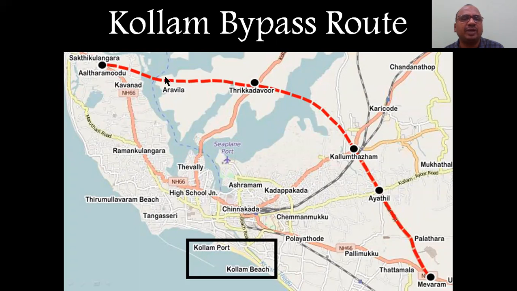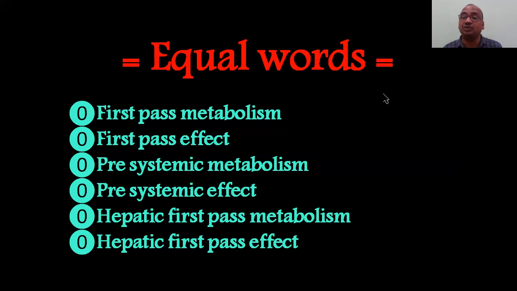This is a bypass, a new bypass. See the dotted line, new bypass. So we are bypassing Kollam. From here to here, you are bypassing Kollam. This is called a bypass, the real meaning. That's why bypass is the first pass metabolism. Like that you have to repeat.